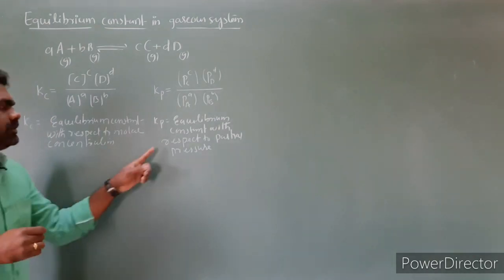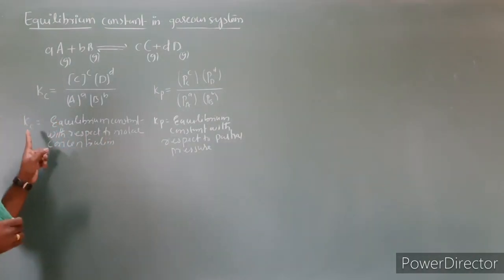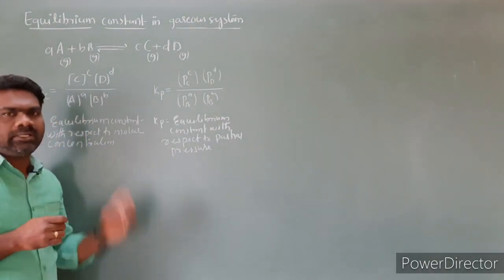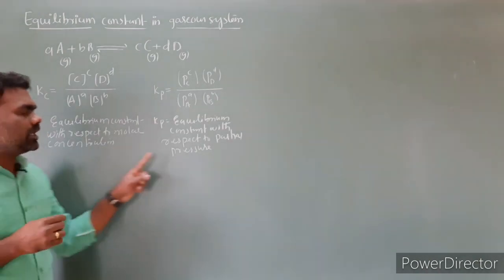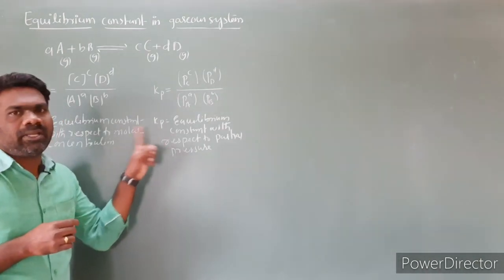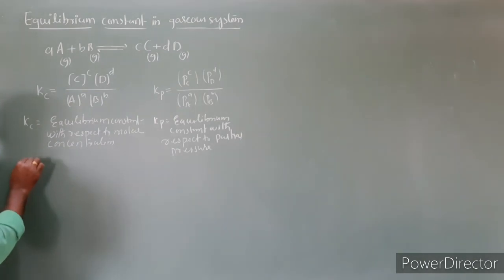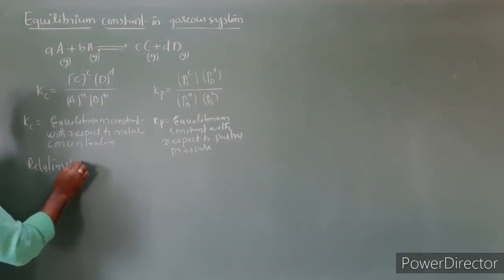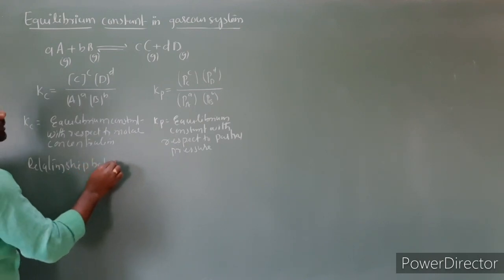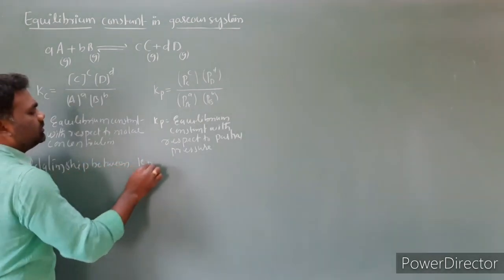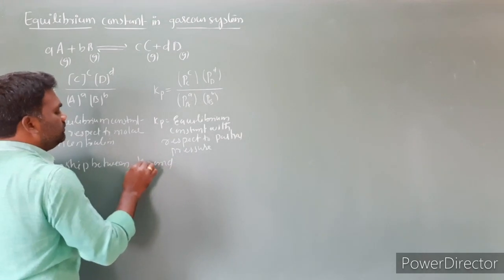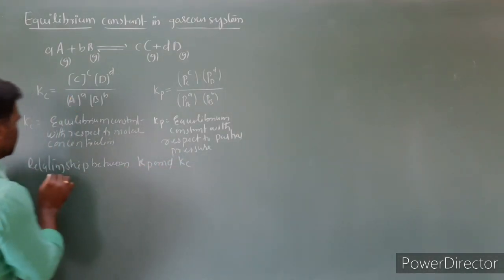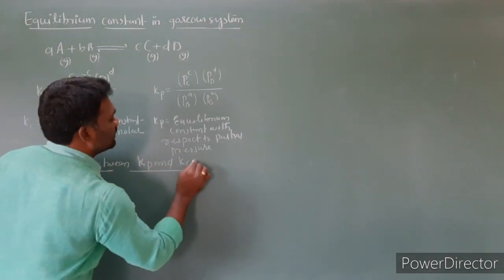Kp is equal to the equilibrium constant with respect to partial pressure. Kc is equal to the equilibrium constant with respect to molar concentration. Now we have to derive the relationship between Kp and Kc.